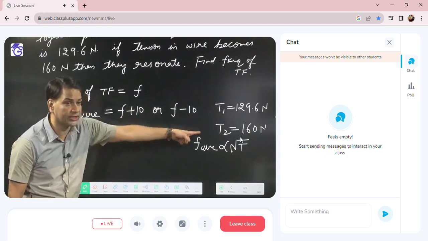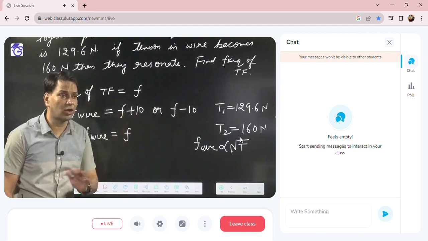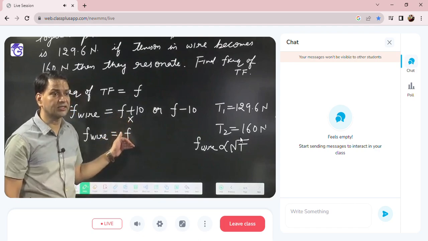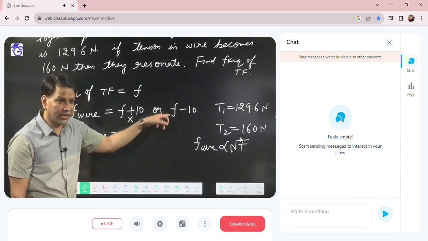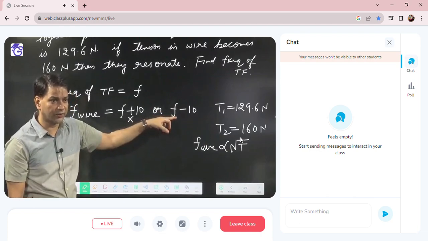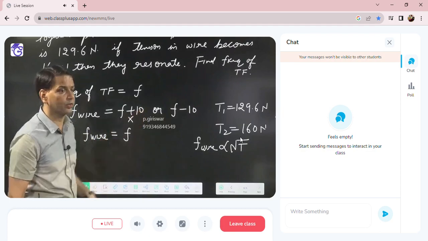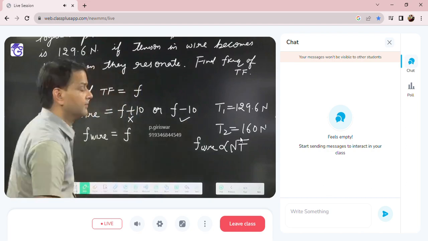But we have to increase the frequency because the tension is increased. So the initial frequency cannot be F plus 10. If it is F minus 10, on increasing the tension, the frequency will increase and it can be F. So what is the frequency of the wire initially? F minus 10.